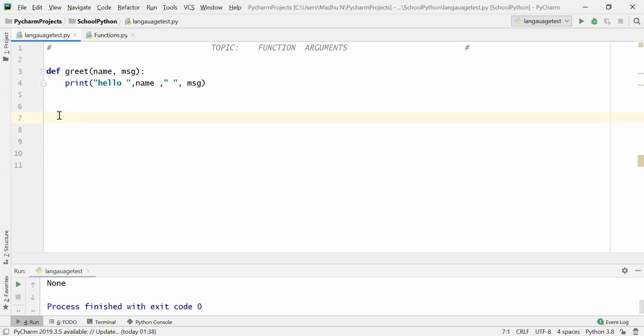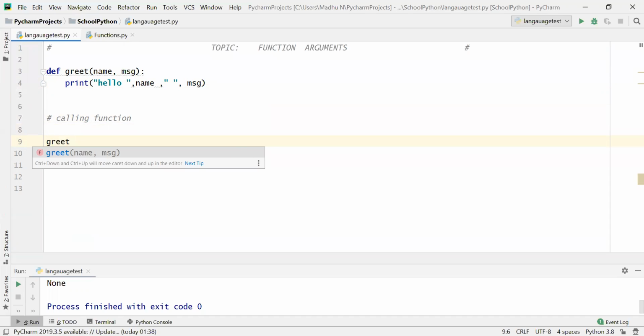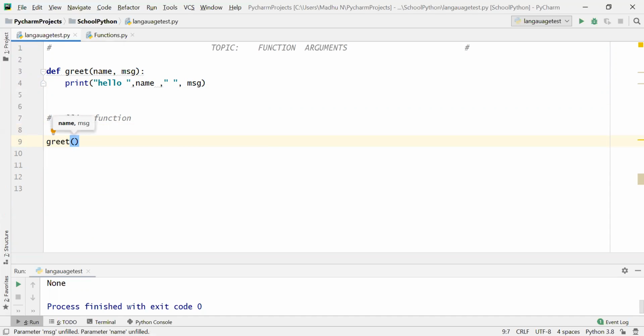Now I can directly call this function. So calling function. Now how to call this function? By name. Name is, let us say, this, comma, message is good morning.